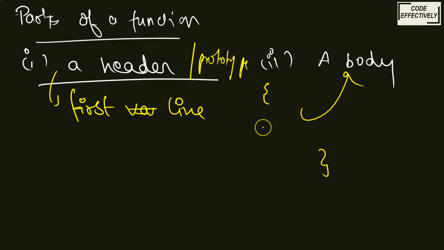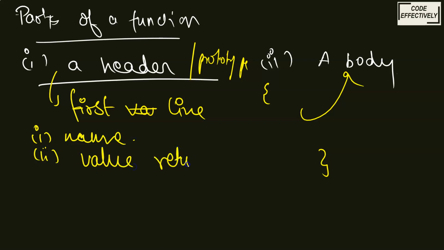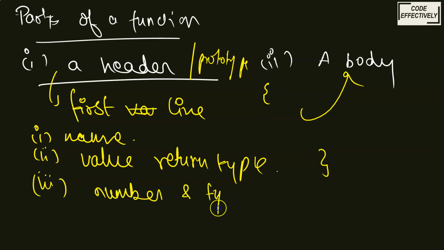It provides the following information. First of all, it provides the name of the function. Then the value that the function will return, the return type. And the number and the type of arguments it will have. These are the things that your function header will have.